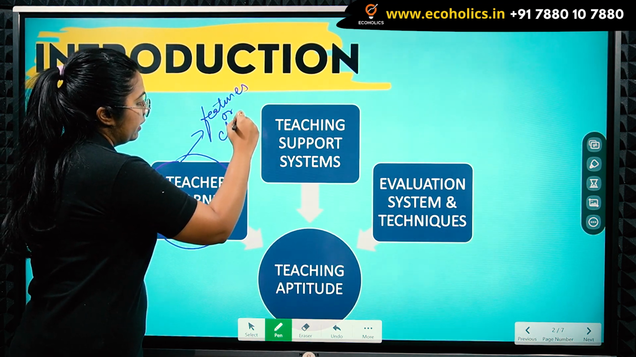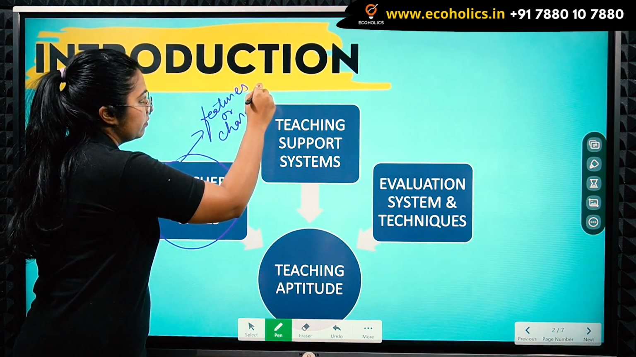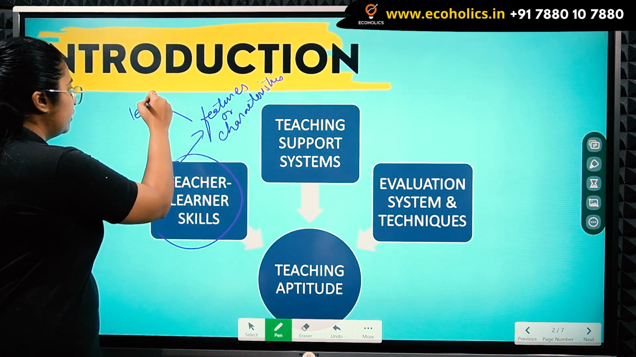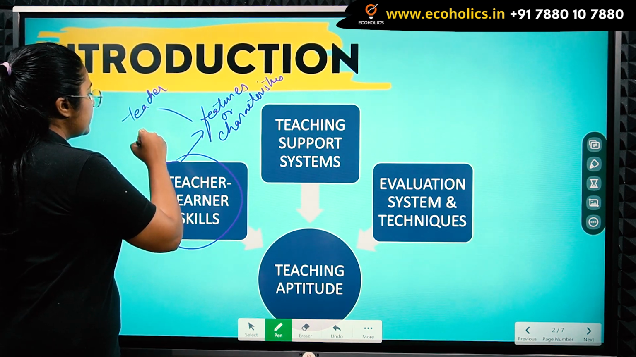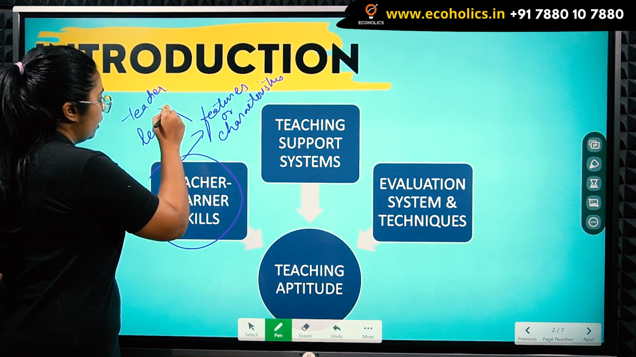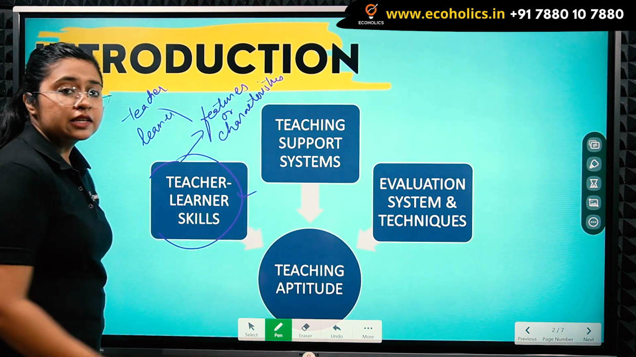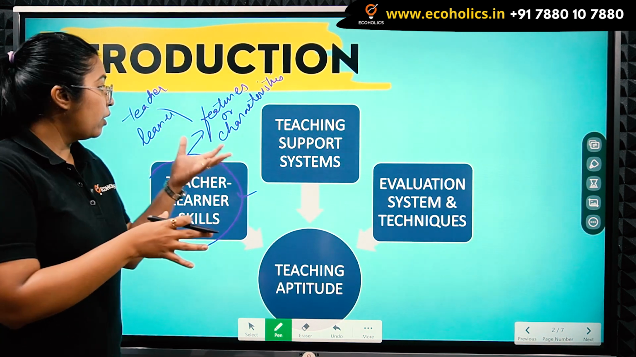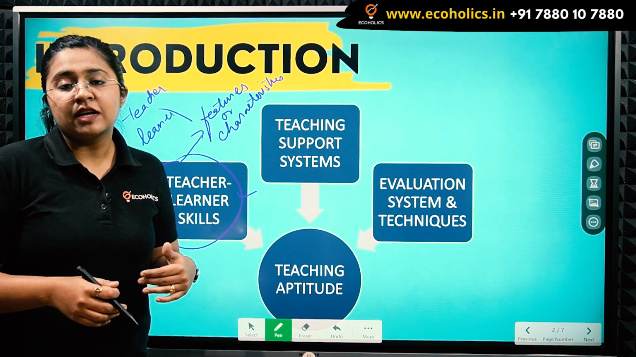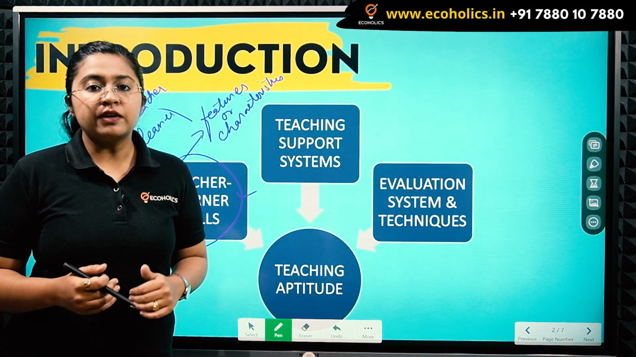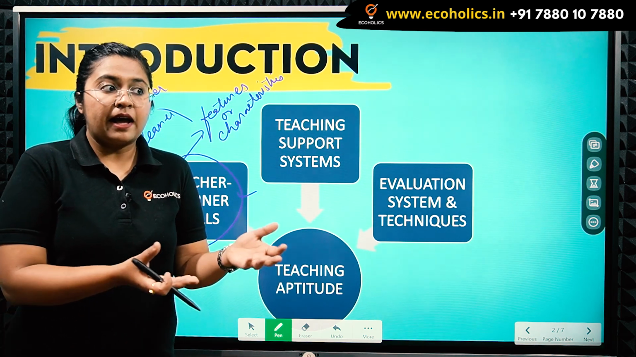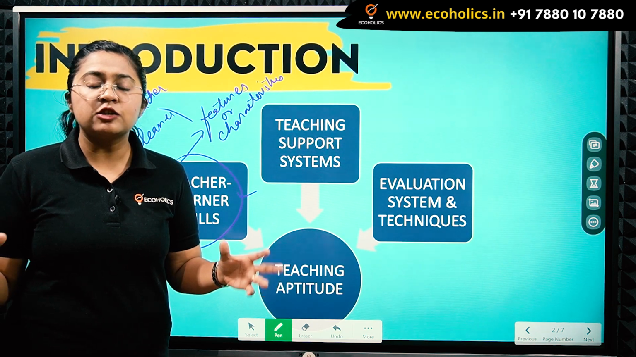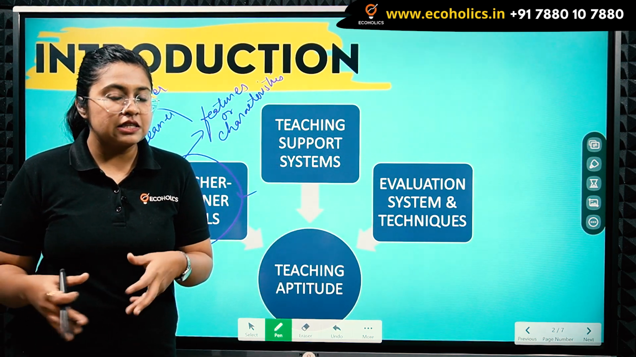or characteristics of both a teacher as well as a learner will form the teacher-learner skills. How efficient a teacher would be will be defined by the characteristics a teacher would have. And of course, teaching aptitude, inborn talent or a learned skill, all of these things will constitute the teacher-learner skills.